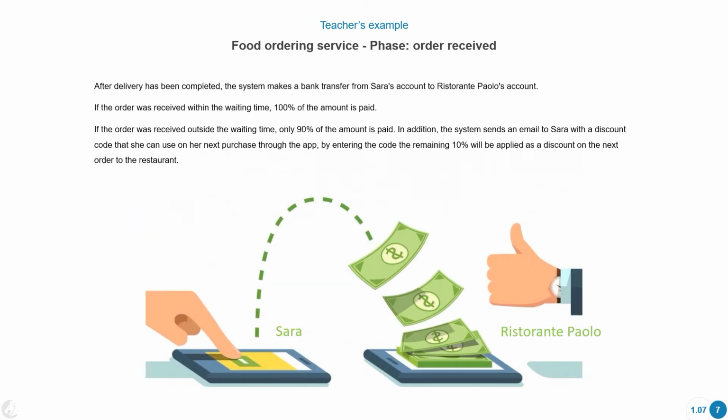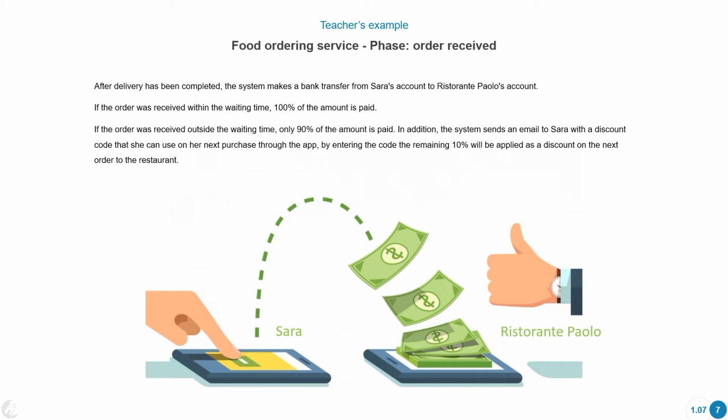After the delivery has been completed, okay, so after this driver clicks on that button, the system is going to make a bank transfer from Sarah's account to the restaurant's account. If the order was received within the waiting time, 100% of the amount is going to be paid. If the order was received outside of the waiting time, only 90% of the amount is going to be paid. In addition, the system sends an email to Sarah with a discount code that she can use on her next purchase through the app. By entering the code, the remaining 10% is going to be applied as a discount on the next order to that restaurant.